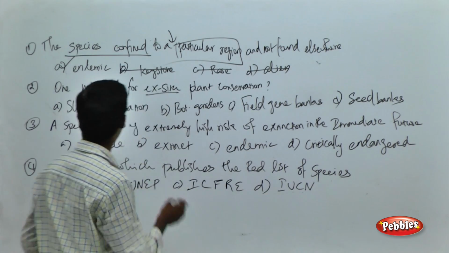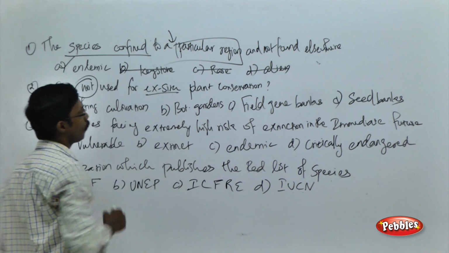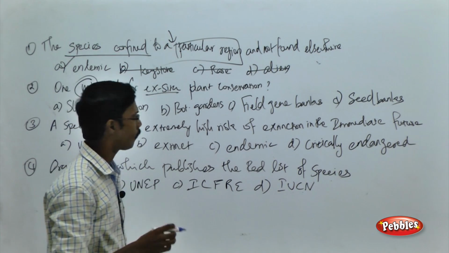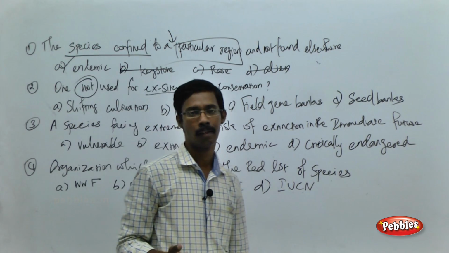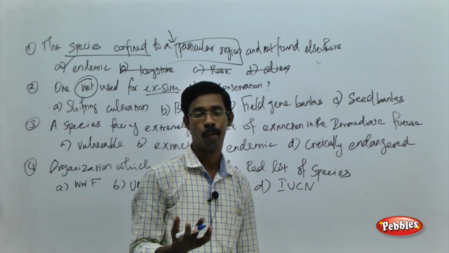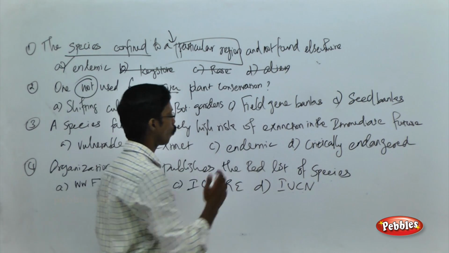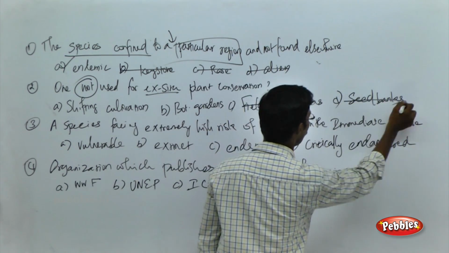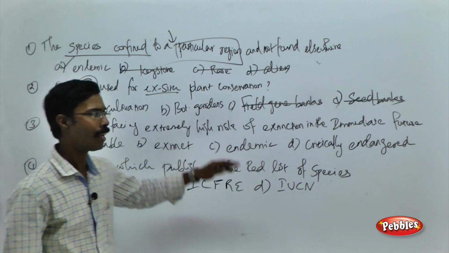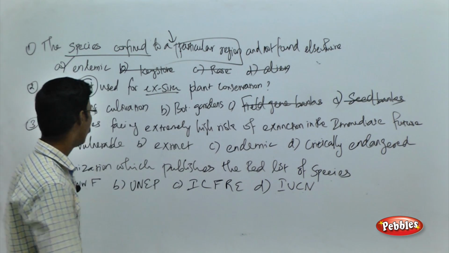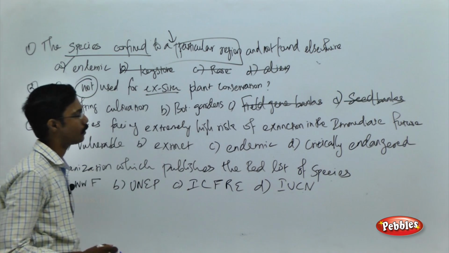The question is asking about the one not used for ex situ conservation. Okay, as I told you, for plant conservation we can go for storing or preserving the plant seeds in the seed banks. So you can easily eliminate the gene bank and seed bank from these choices, because they actually belong to ex situ plant conservation. And see the remaining choices: shifting cultivation and botanical garden.